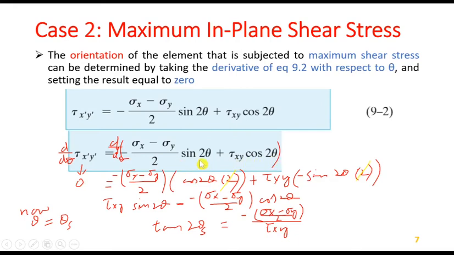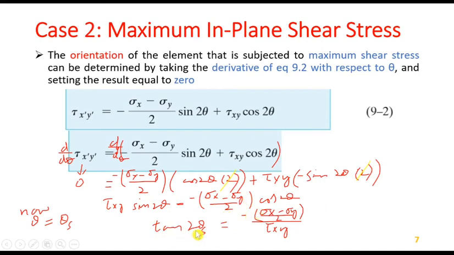Both terms have theta, so the derivative of sine will be cos 2 theta into 2, and the derivative of cos 2 theta is minus sin 2 theta into 2, and the 2 will cancel out, it is common. Taking this negative, it becomes positive: tau xy into sin 2 theta is equal to minus (sigma x minus sigma y)/2 into cos 2 theta.